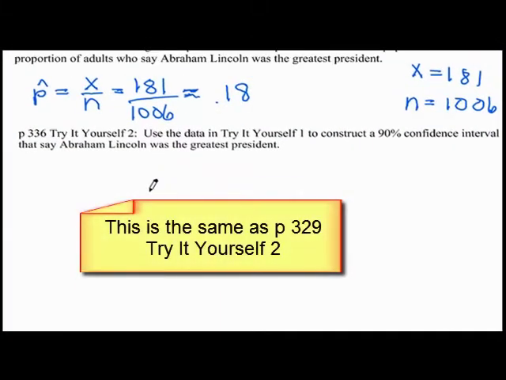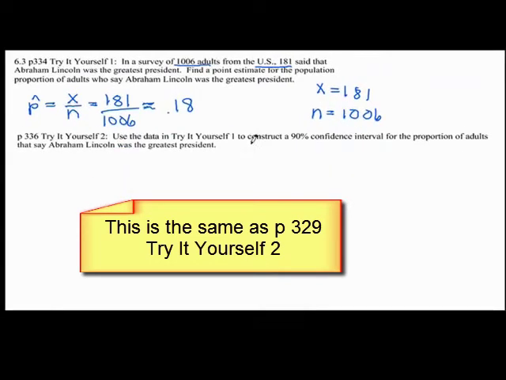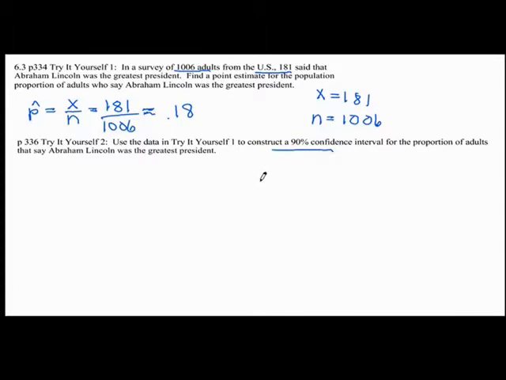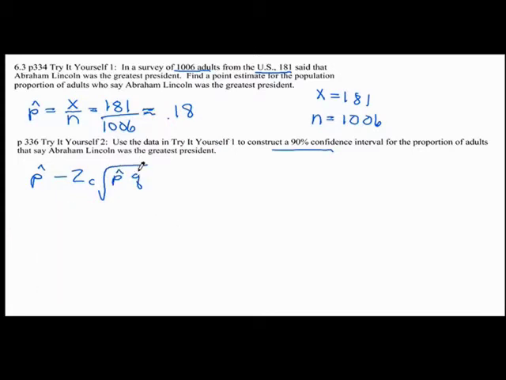Now let's take a look at Try It Yourself 2 on page 336. Use the data in Try It Yourself 1 to construct a 90% confidence interval for the proportion of adults that say Abraham Lincoln was the greatest president. So let's start by finding the formula we need to use, which is p hat minus z sub c times the square root of p hat times q hat divided by n is less than the population proportion p is less than p hat plus z sub c times the square root of p hat q hat over n.